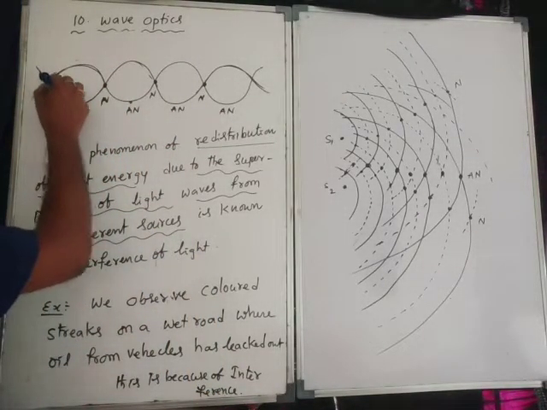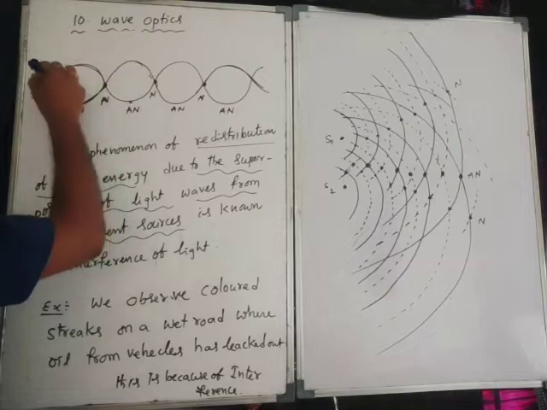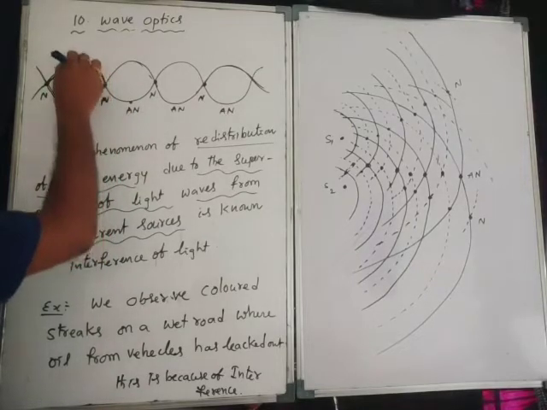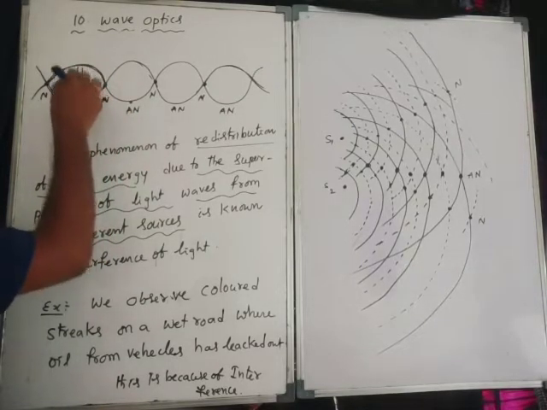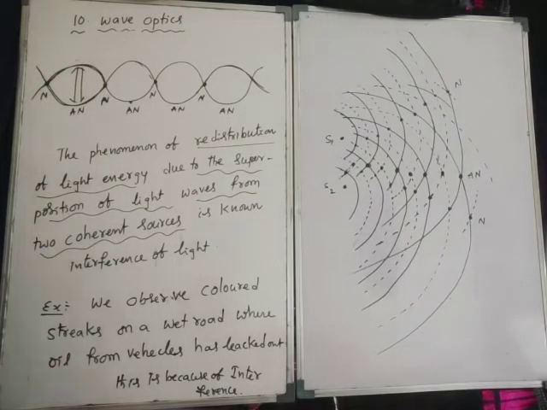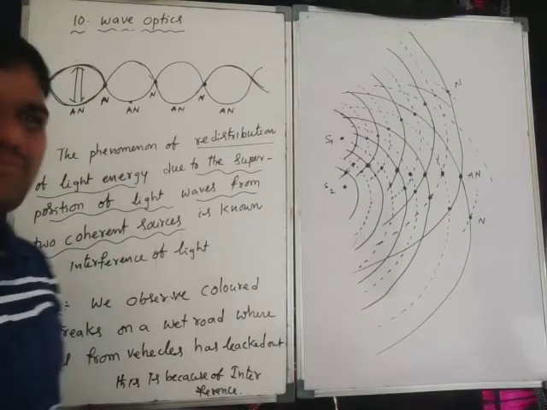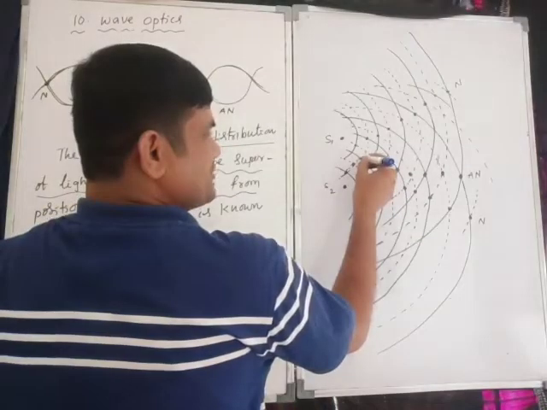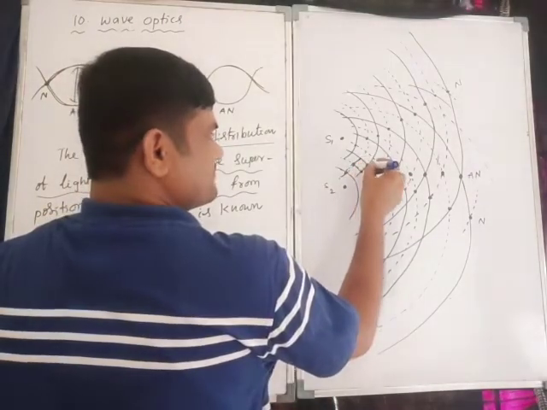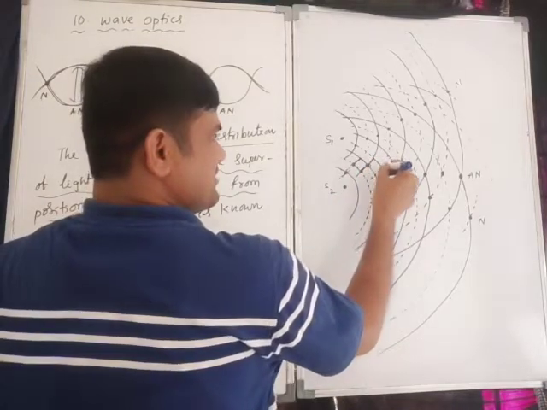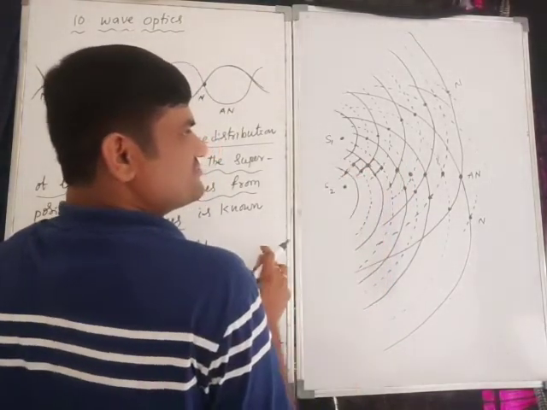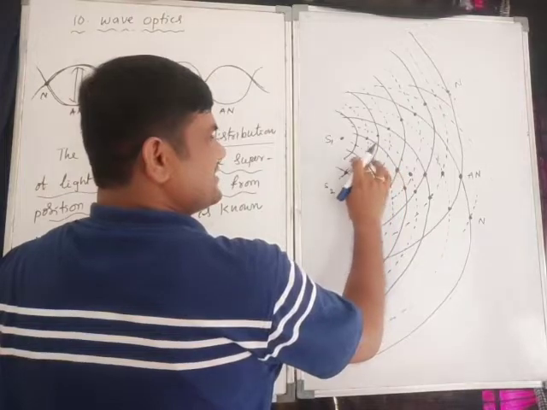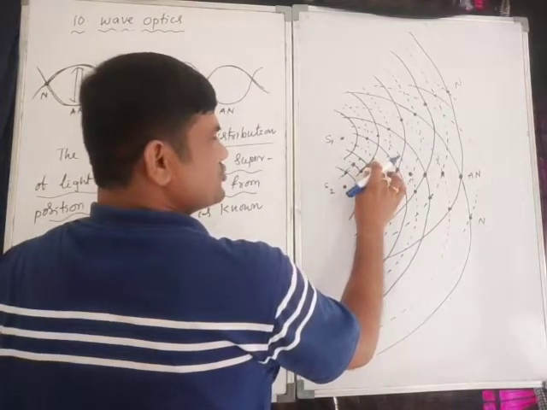Right. Next one. So this is the trough and crest. That means this gap is maximum, they do not meet. Maximum displacement. Here also we can consider this region like that only. The maximum region will be there. Right? But not like that. Here we will consider. So what is that?